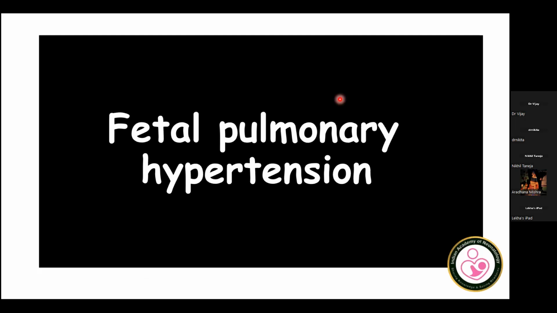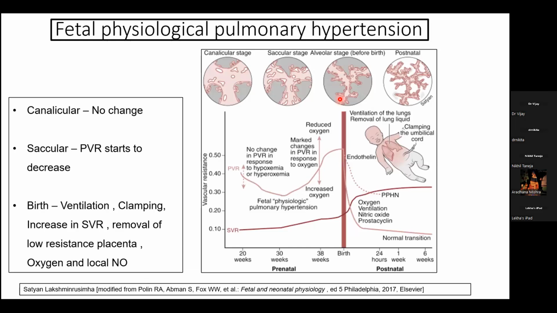Coming to physiological fetal pulmonary hypertension, as we know, the various stages of lung development in the fetus are embryonic, pseudoglandular, canalicular, saccular, and alveolar as per the different age in gestation. And we know that the fetus is in a physiological state of high pulmonary vascular resistance.